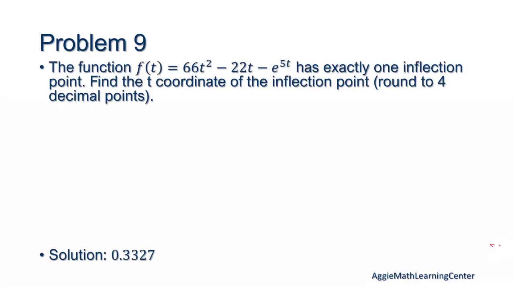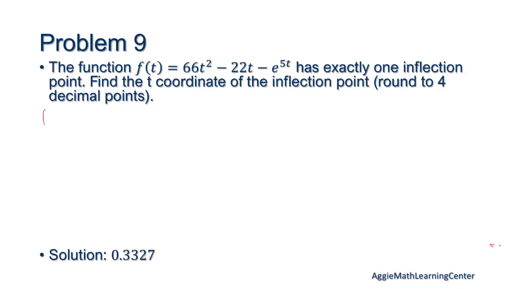Okay. So this one's asking to find the inflection point. Not too bad. We need to find the second order derivative because inflection point relates to concavity, which is the second derivative.